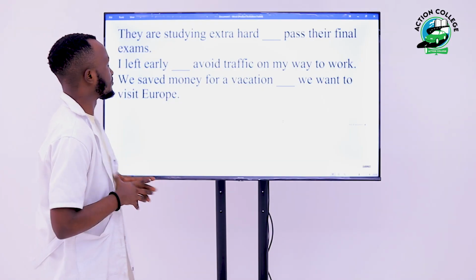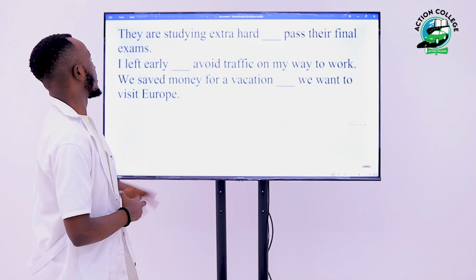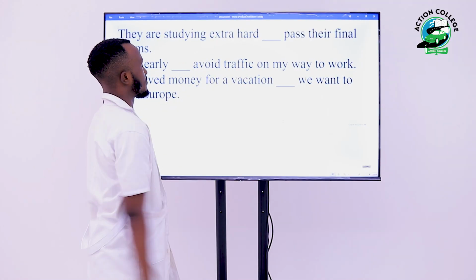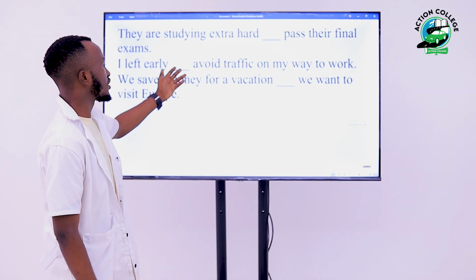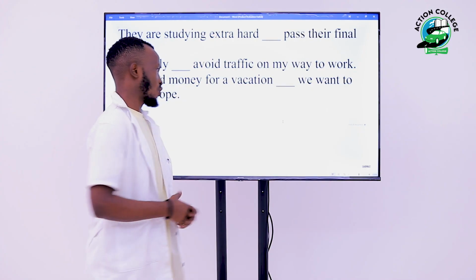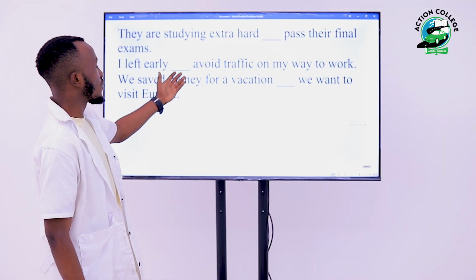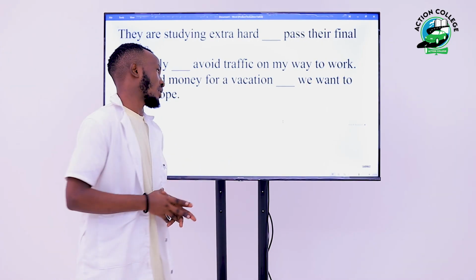So the appropriate connector will be in order to, because we have this verb to avoid. So we say, I left early in order to avoid traffic on my way to work. Very good.